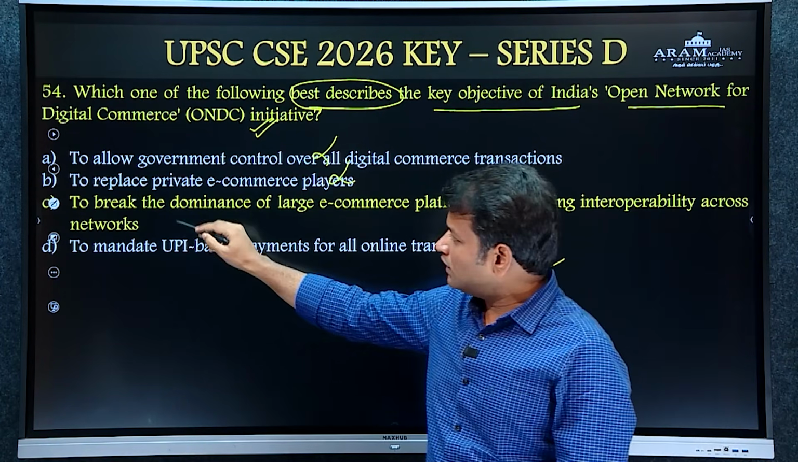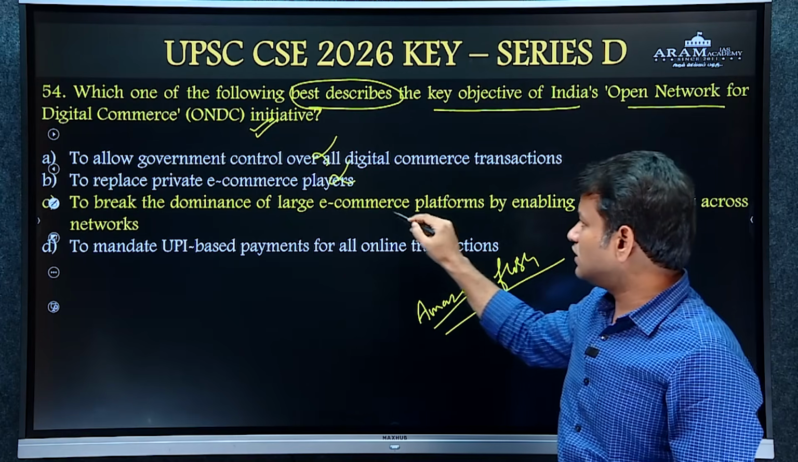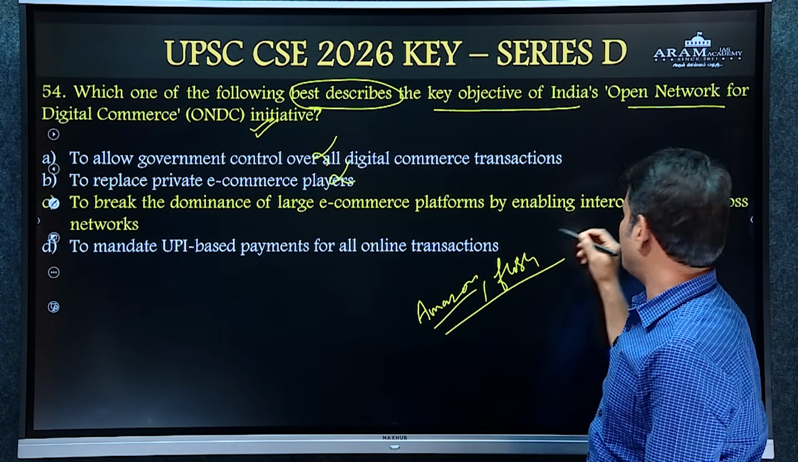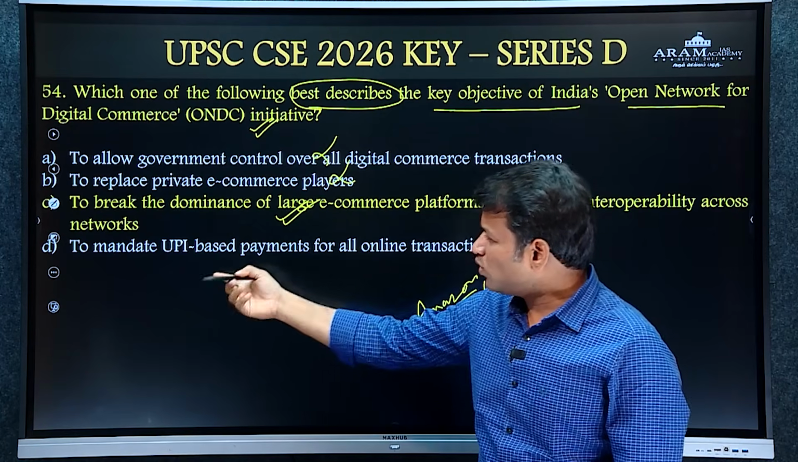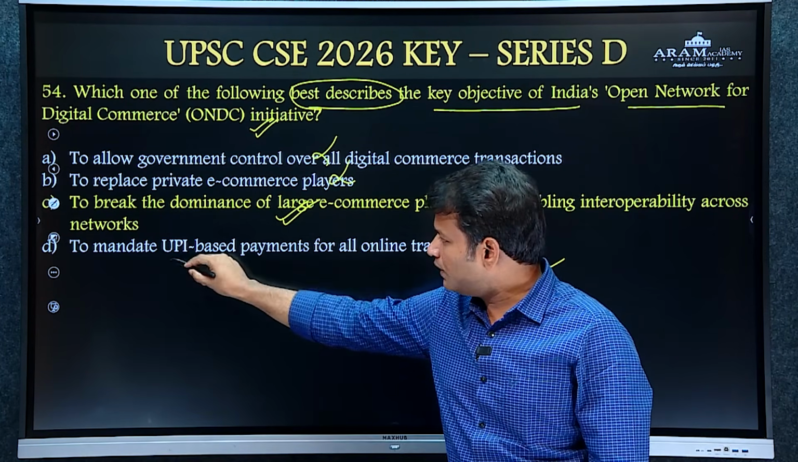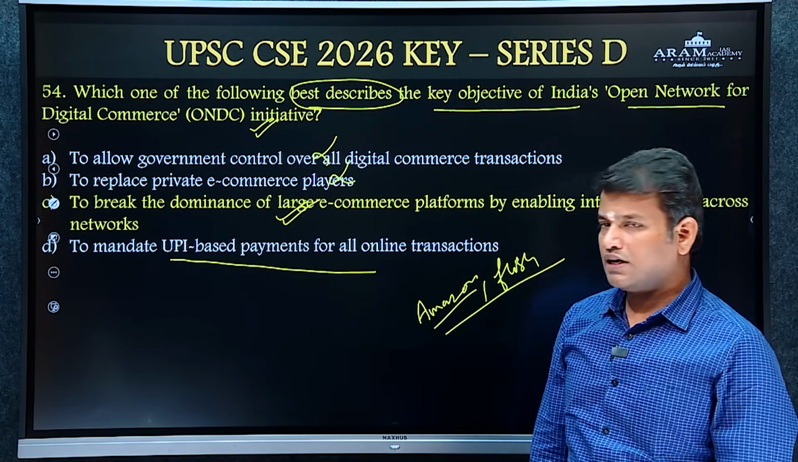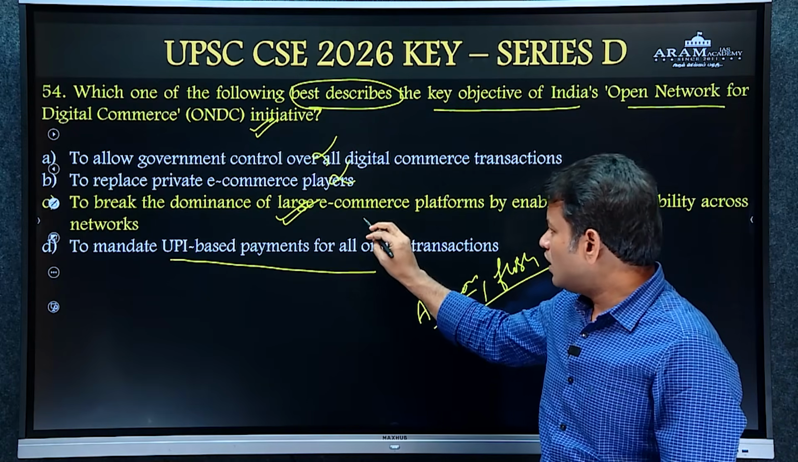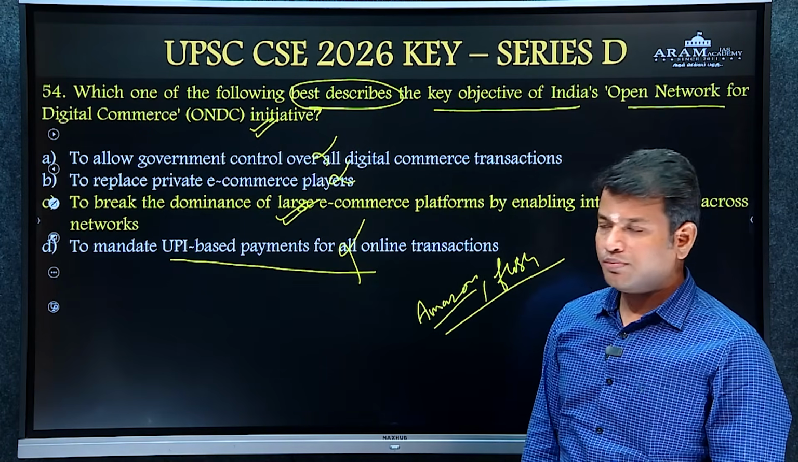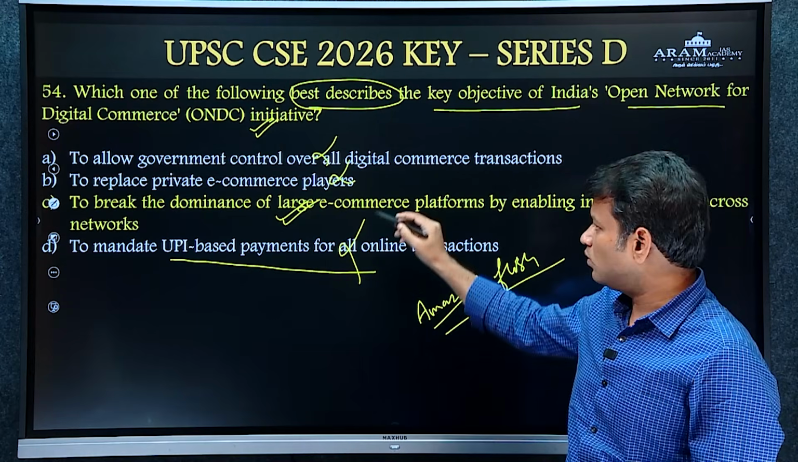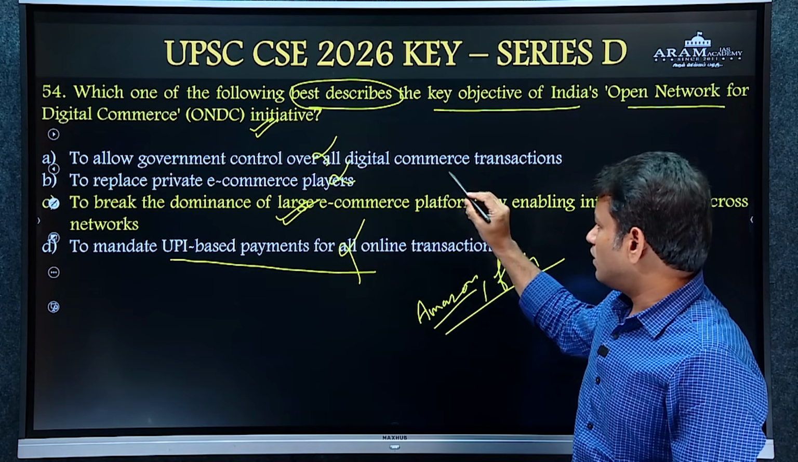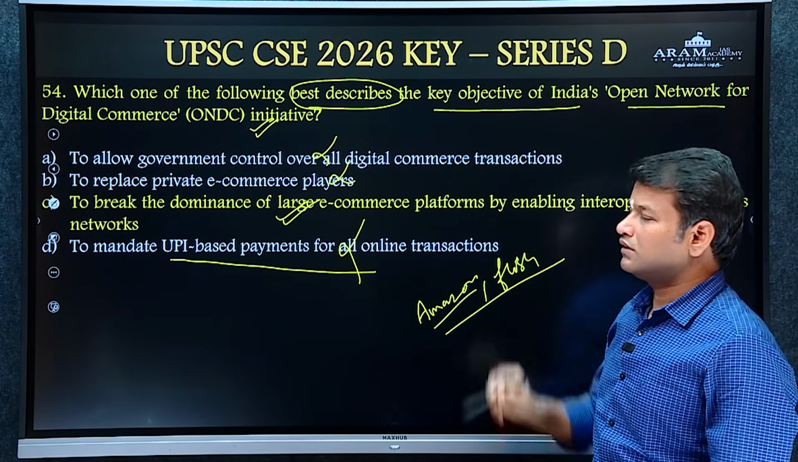The third statement is to break the dominance of large e-commerce platforms by enabling interoperability across the networks. That is the prime objective. The fourth statement is about mandating UPI-based payments for all online transactions. That is also not the correct option or relevant to ONDC. So the best described statement is statement C.